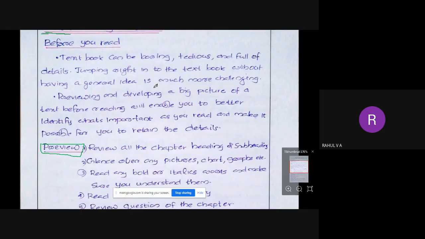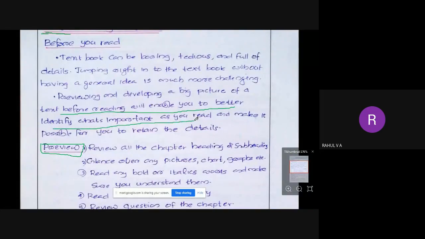Without having a general idea about what it is, if you are going to read the text, it is much more challenging work. Okay, if we do not know what is inside it and we go into it to read, that is much more challenging work. So previewing and developing a big picture of a textbook before reading will enable you to better identify what is important as you read